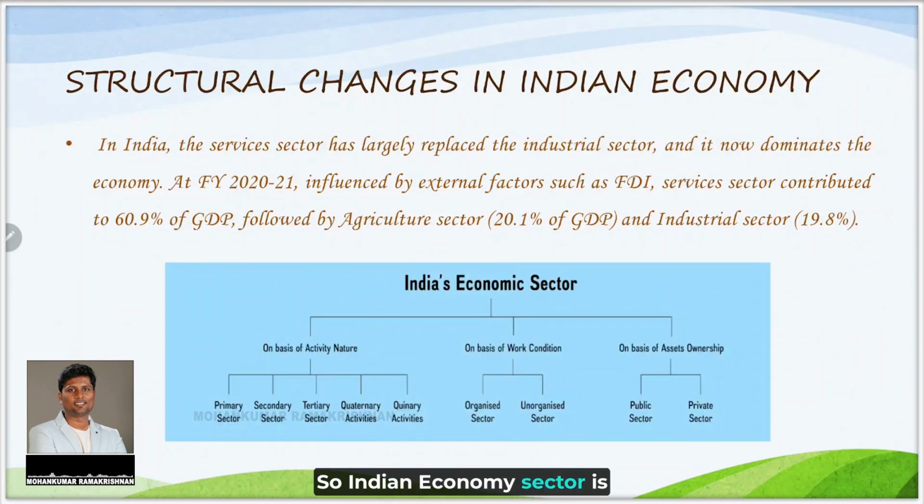So the Indian economy's sectors are classified based on the nature of activity. In the last slide I said we have 5 important sectors. Quaternary and quinary are a subset of these main 3 sectors. We can see about this in detail in unit number 2.